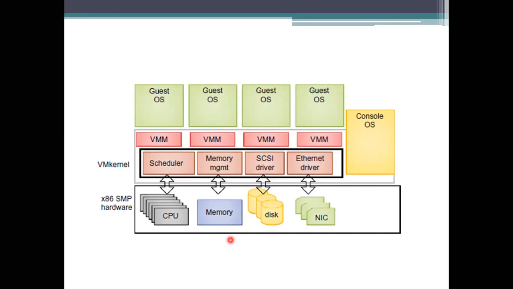If you see, this ESX enabled server has 4 components. The first one is the virtualization layer, next the resource manager, next the hardware interface components, and a server console. So here it has been divided into 4. The first one is the virtualization layer, this one. The resource manager means these are the resources that you are having, and this has to be taken care of. Next, this complete one has to be taken as the hardware interface components. And the last one is the service console that you are having.